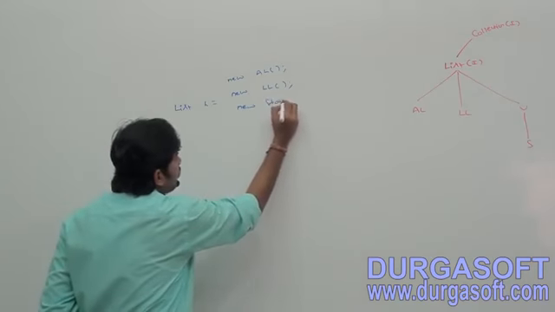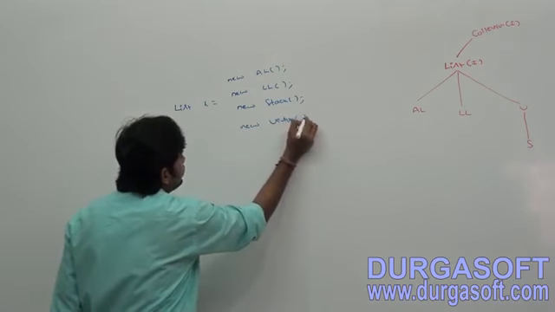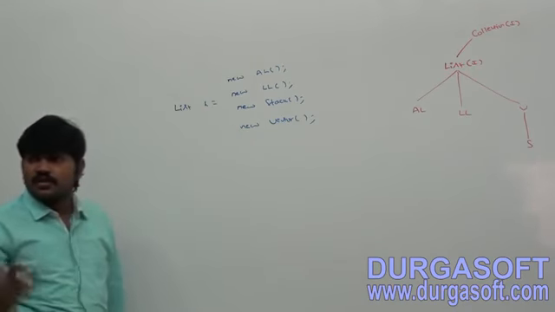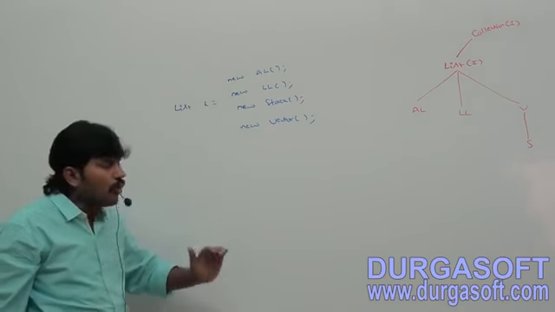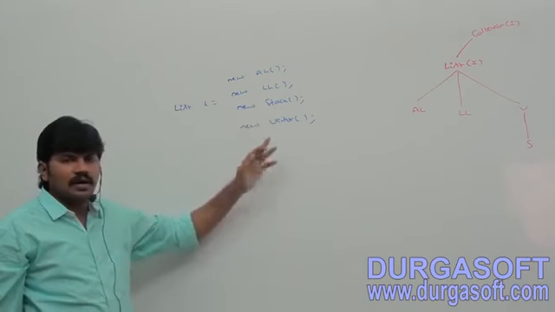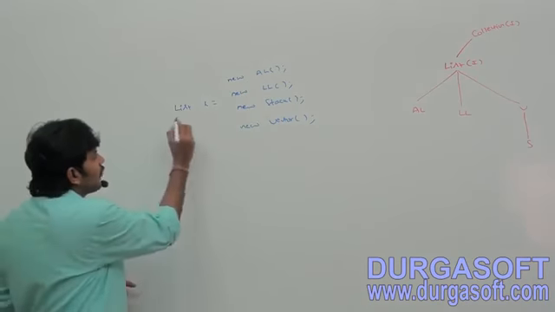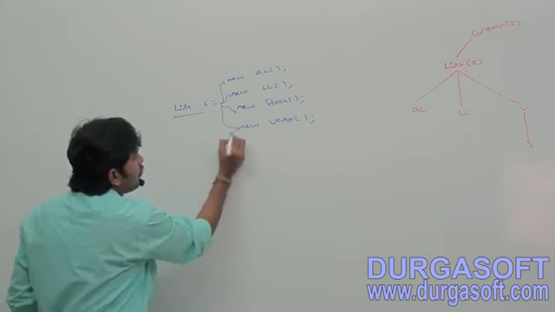New Stack, valid? Yes. New Vector, valid? Yes. We can use the same List reference to hold an ArrayList object, LinkedList object, Vector object or Stack object. Sir, the reference is the same, but the runtime object can be anything, no problem at all.